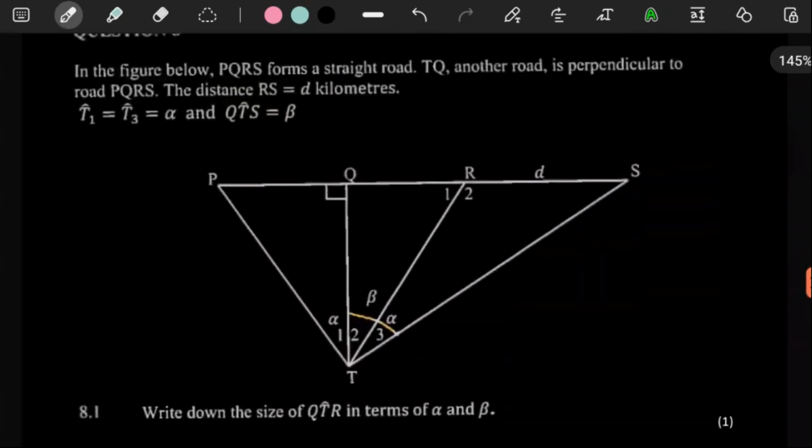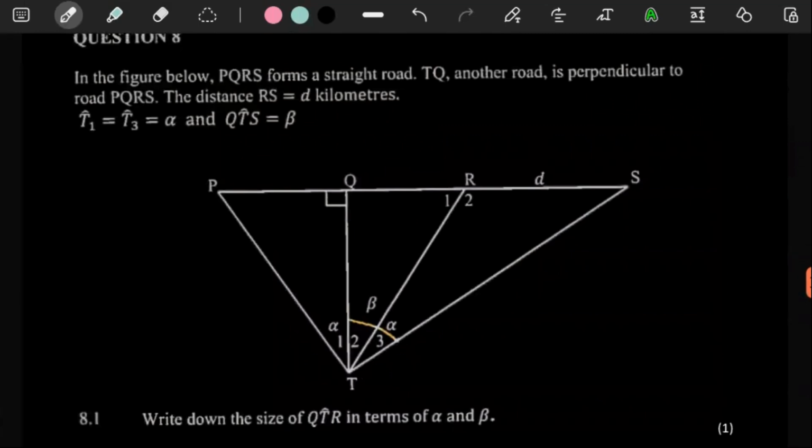Question number 8. So with something like question number 8, let's see. It says in the figure below, PQRS, so there's P, Q, R, and S. This is a straight road. And then they say TQ, which is another road, is perpendicular to the road PQRS.